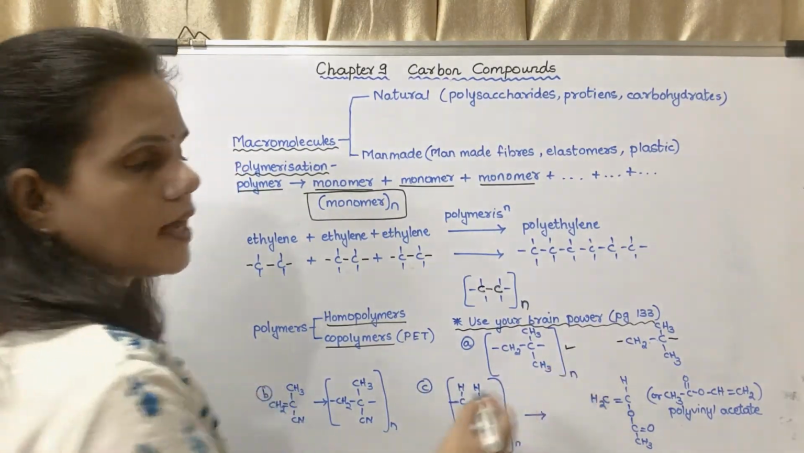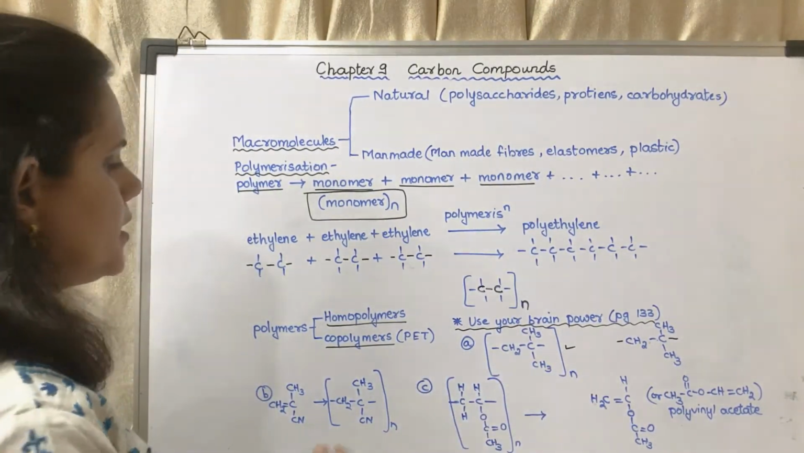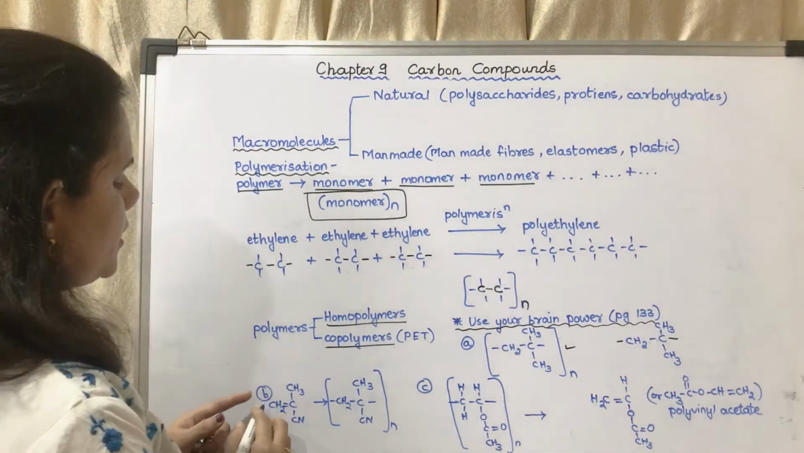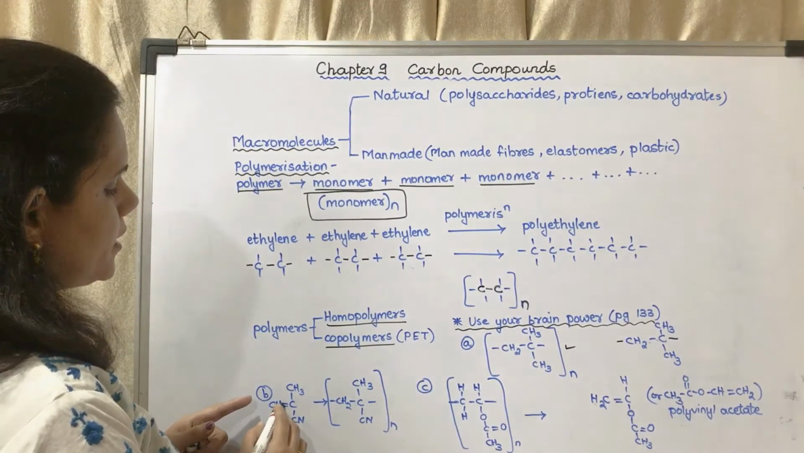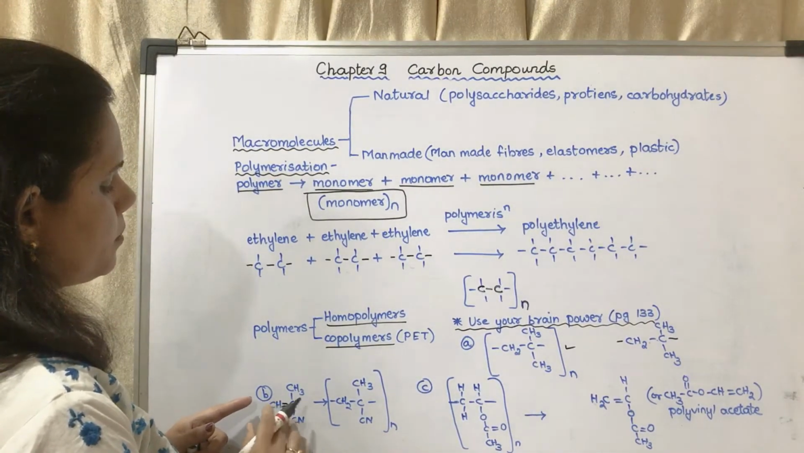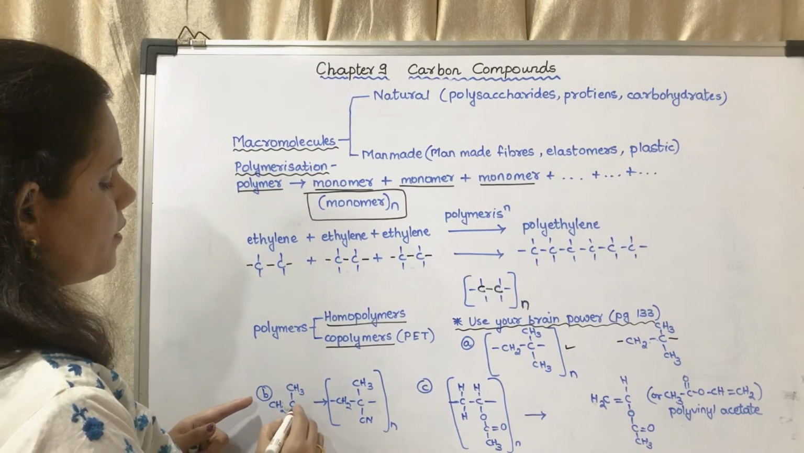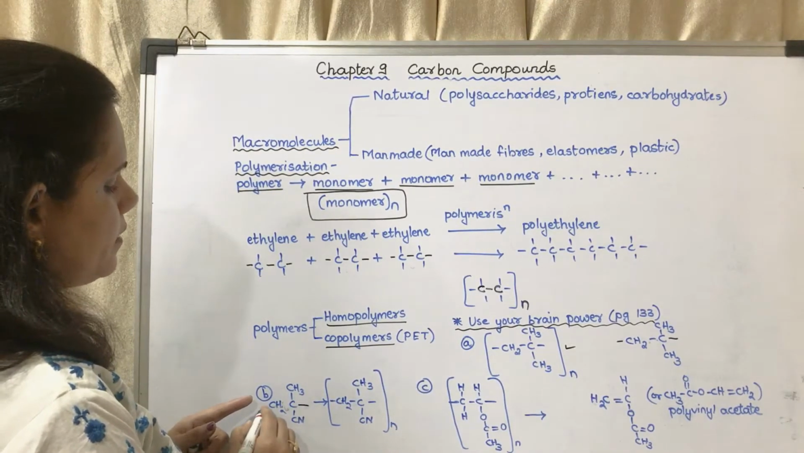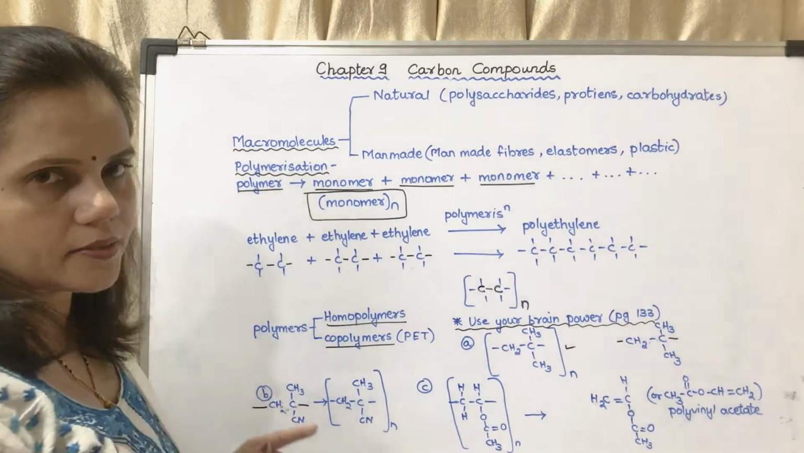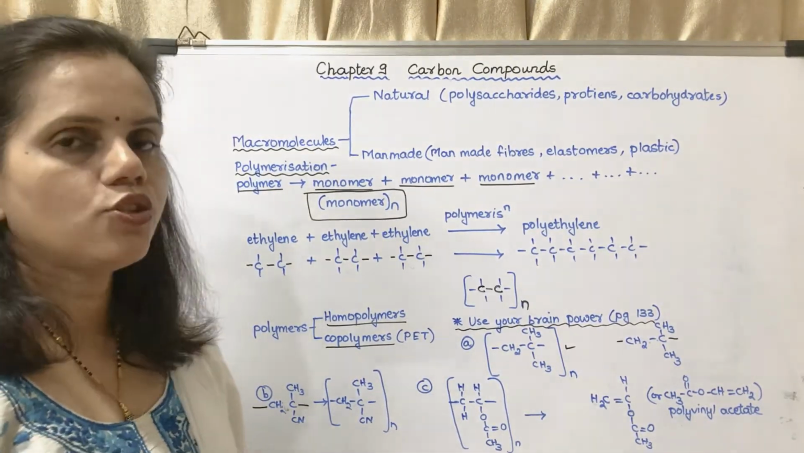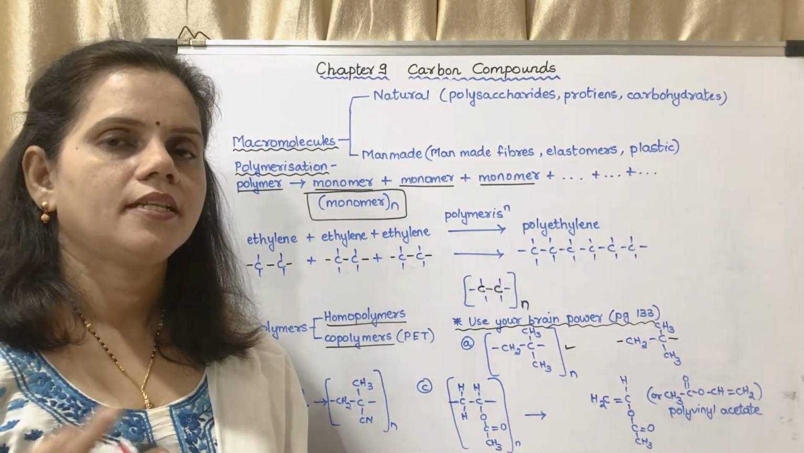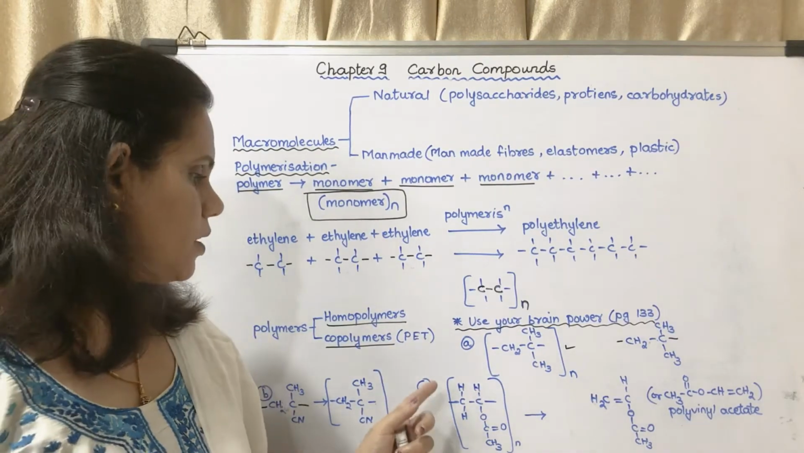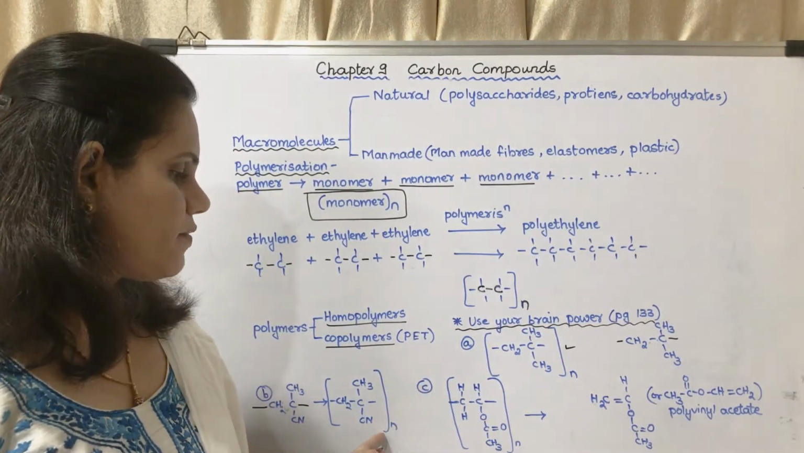This is the answer. The second one, this is the structure given B. There is a double bond here. This double bond will break and one bond will be developed here and one bond here. Okay, so if one double bond breaks, there are two branches which are developing. Okay, so this is the answer for that.